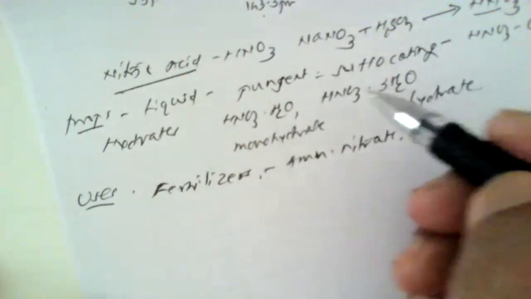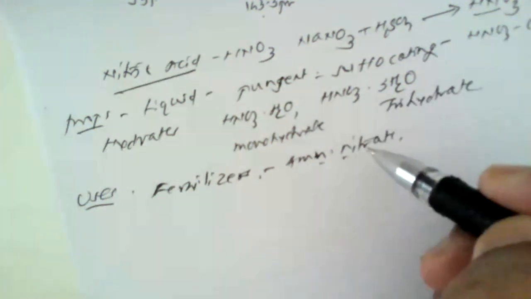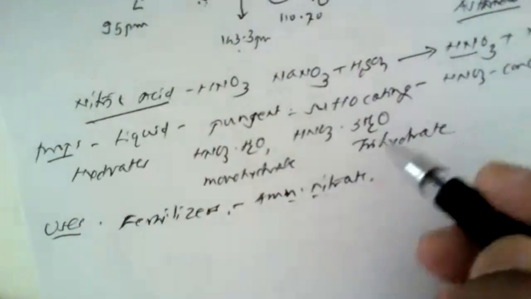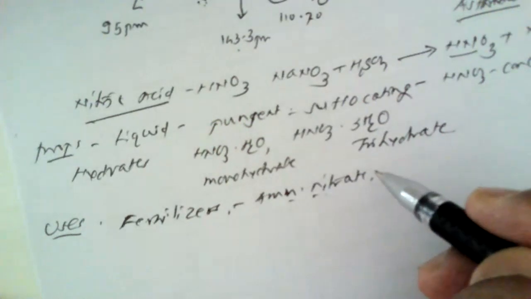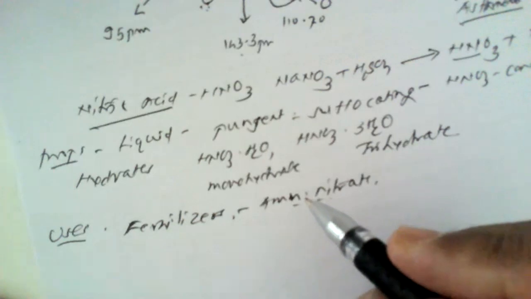Nowadays, this is banned because ammonium nitrate is used in detonators and the misuse is taking place all over the world. So one cannot get ammonium nitrate easily, but the starting precursor is nitric acid.